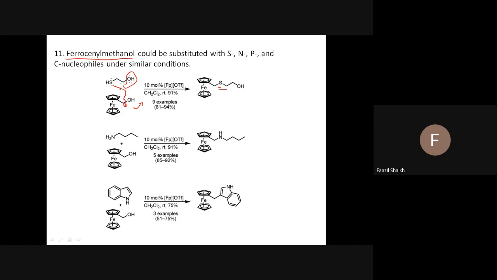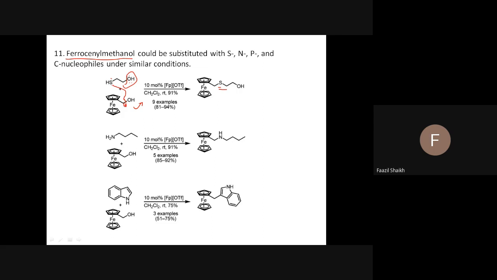What do you think about it? What is your idea about that? Because sulfur is a very good nucleophile compared to OH. The reason is that it is less electronegative, and hence this carbon is attacked by the sulfur and not by OH.